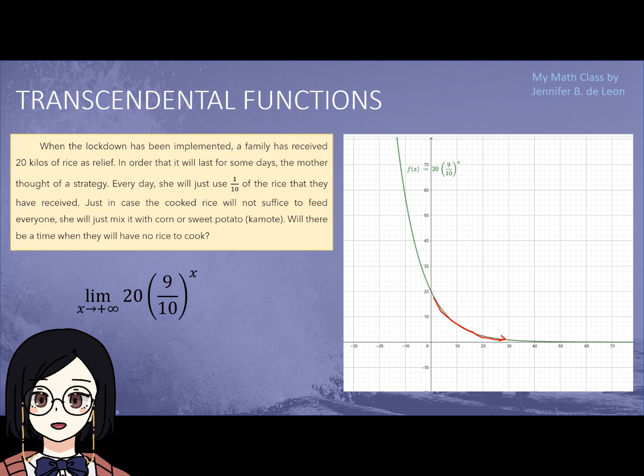Hence, the limit of 20 times 9 over 10 raised to x as x approaches positive infinity is 0. It is consistent with our conclusion that they will not run out of rice, but in the strict essence, the amount of rice will be extremely small that it can be considered insignificant.